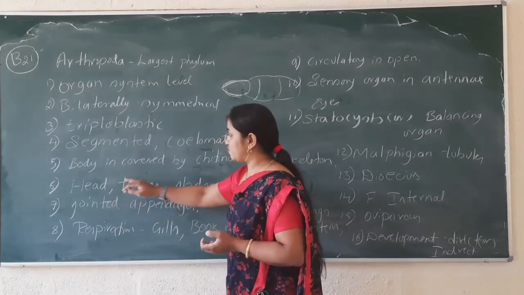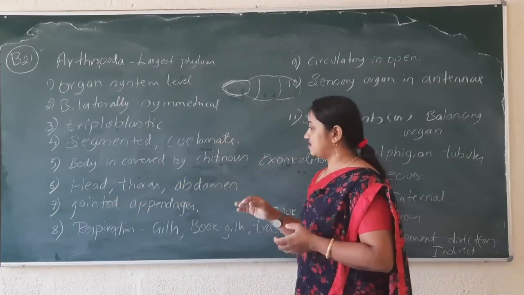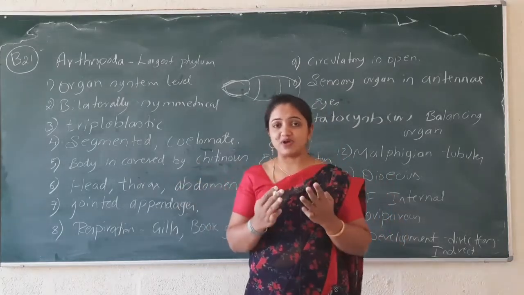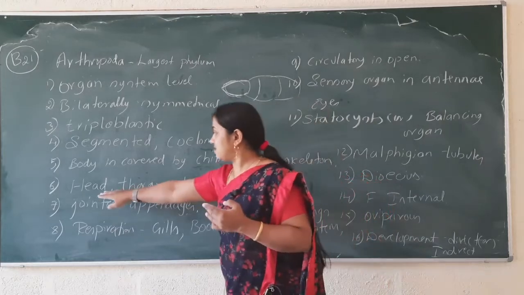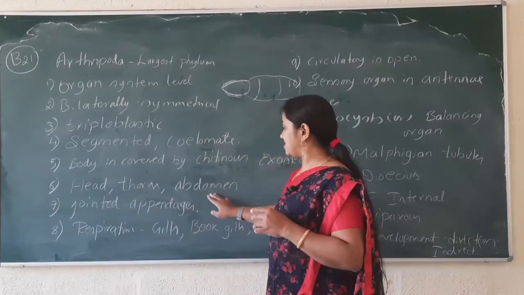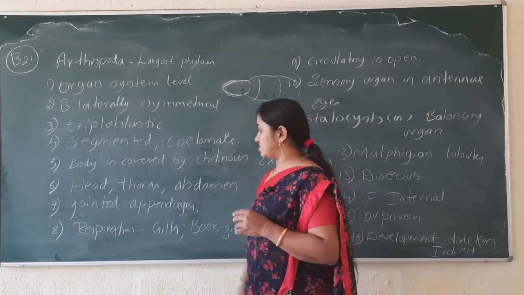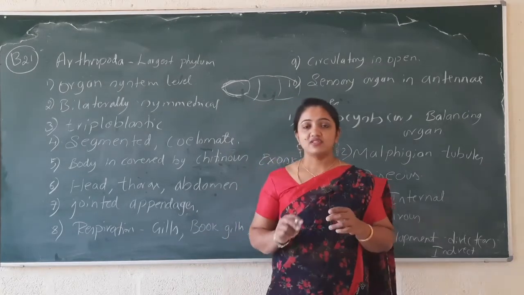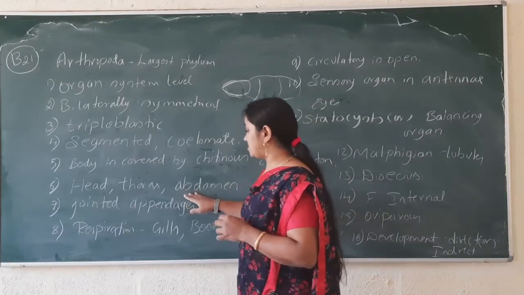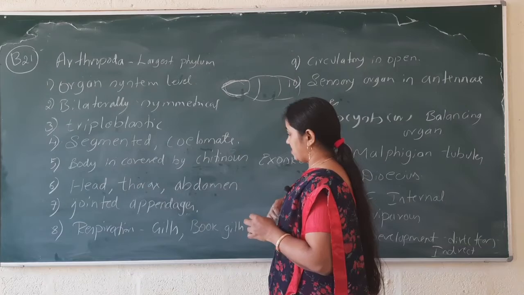And one more time I have written here, the body is divided into three parts. One is the uppermost head, the middle thorax, and the last is the abdomen. They have appendages. In some of the insects, at the abdominal region, they have appendages.